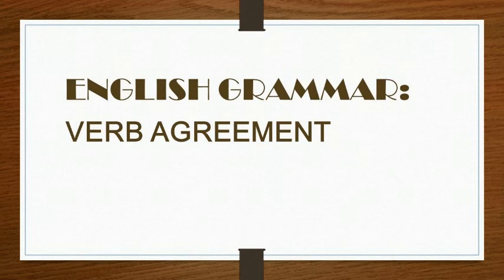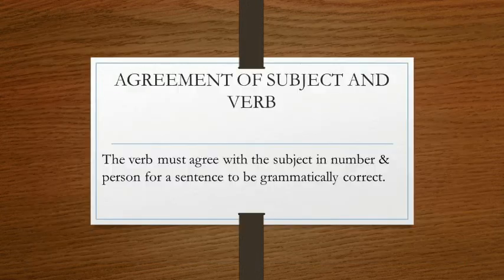My dear students, the subject and verb in a sentence should agree with each other. They complete each other. That is what we are going to study in this chapter. In order to make the sentence grammatically correct, the verb must agree with the subject in number and person. That is the meaning of the agreement of subject and verb.